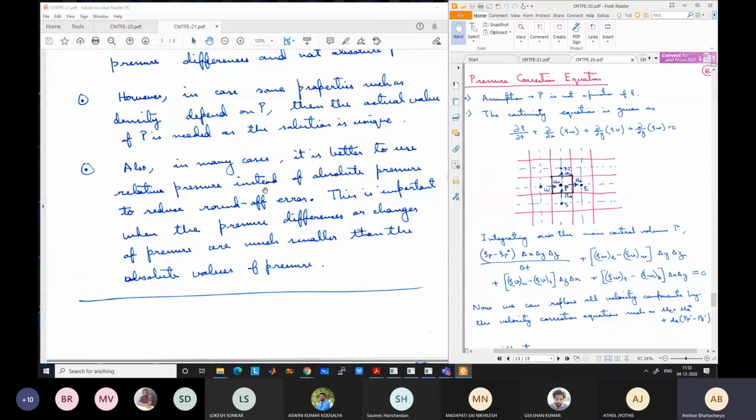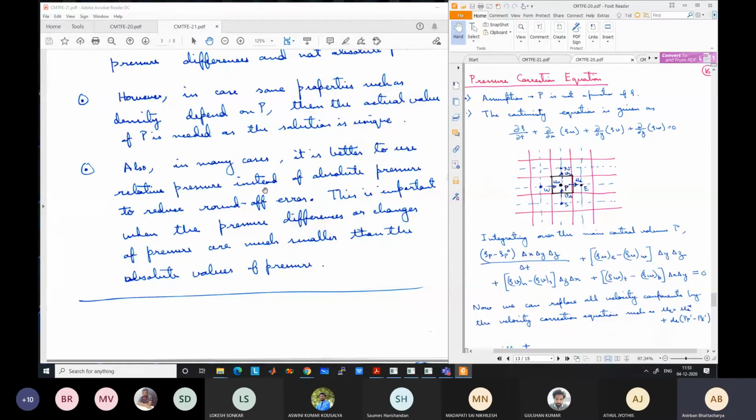it is 100,000 plus 5, so 100,005, and at the end of the cylinder the absolute pressure is 100,000 plus 0, so 100,000. So with respect to the absolute values, this difference is very small. This will cause very large round-off errors, because you are getting the difference in the 6th digit.